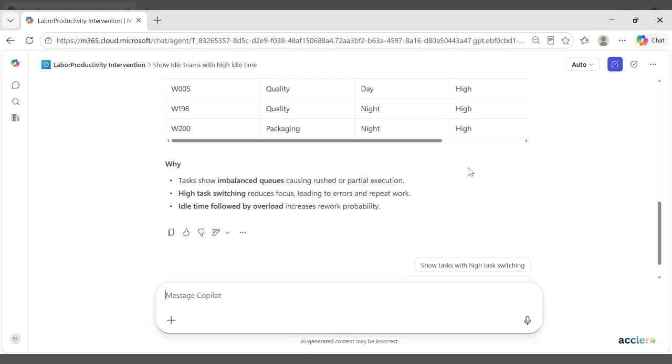So, by identifying these inefficiencies during the execution, not after the execution, the agent reduces the idle time, limits reworks, and improves the output per labor hour.